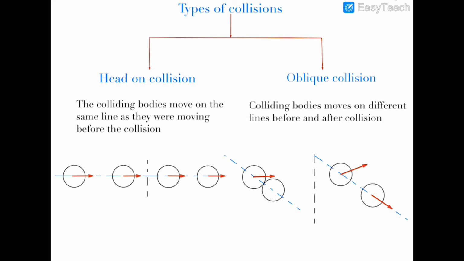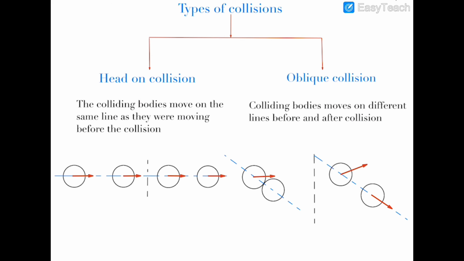Now on the basis of line of impact, we classify collisions into two parts. The first part is head-on collision. In head-on collision, the colliding bodies move along the same line before and after collision. You can see that these bodies are moving on the same line before and after collision. But in oblique collision, the colliding bodies move on different lines before and after collision.